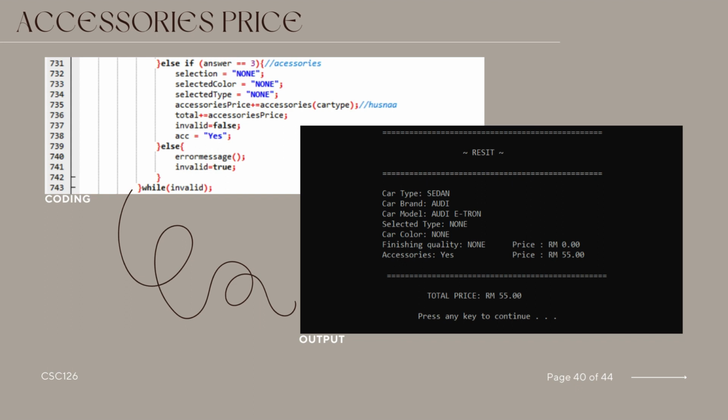The code is wrapped in a do-while loop, ensuring that it continues to prompt the user until valid input is provided. The variables like selection, selected color, selected type, accessories price, total, and ACC are presumably part of the wider program's context, serving to track user selections and prices.